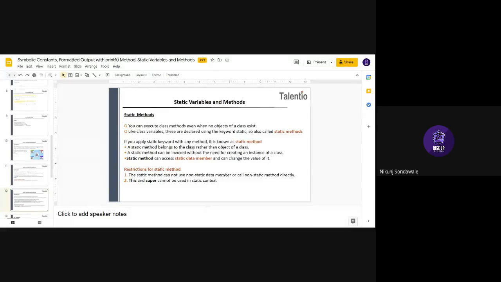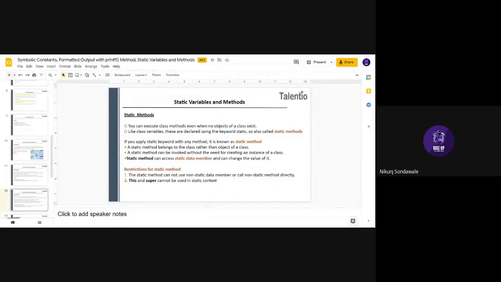Similarly, that point says I am the static method, and you guys are the static variable. So I can only access you guys. I'm second year faculty, you are second year students, I can only teach you.